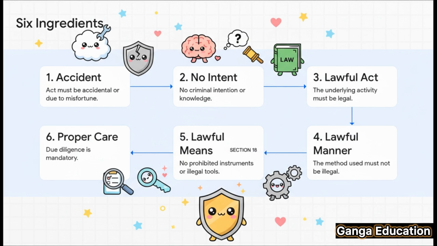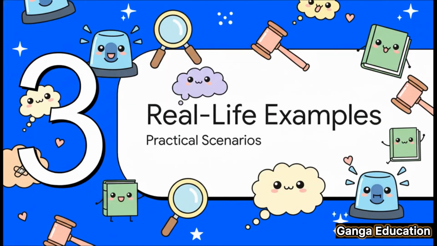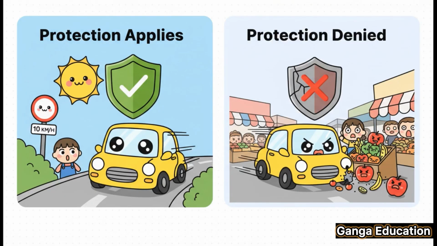It's that simple. The theory is pretty straightforward, right? But the best way to understand it is through practical examples. This will make the concept absolutely crystal clear for you. Now, this slide gives us a perfect contrast. Look at the left side. Let's say a person A is driving carefully, well within the speed limit, and suddenly a child runs onto the road. Here, A took proper care and caution, so they will get the protection of Section 18.